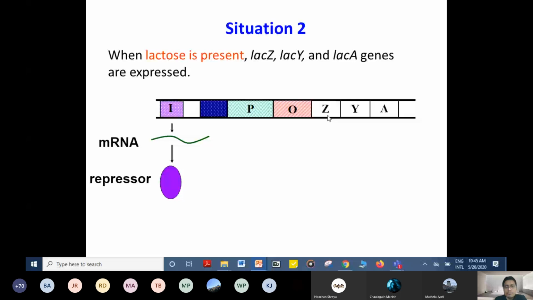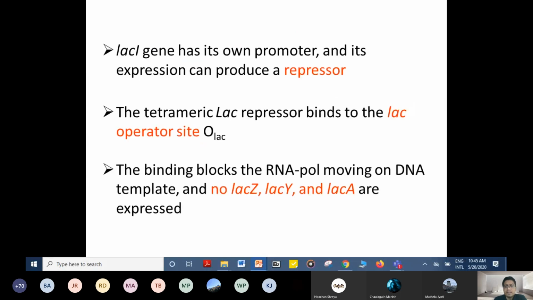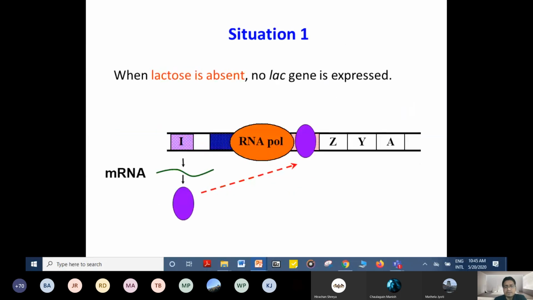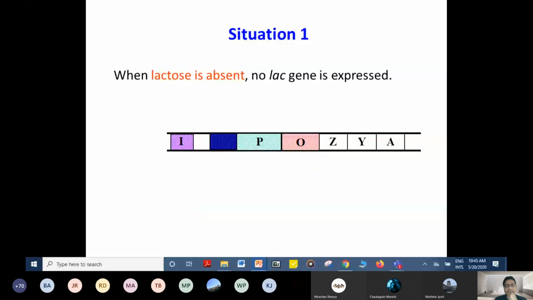Let's see only the picture I'll show you. When lactose is absent, the repressor protein will bind to the operator site so that the RNA polymerase cannot move along, so that no gene is expressed.